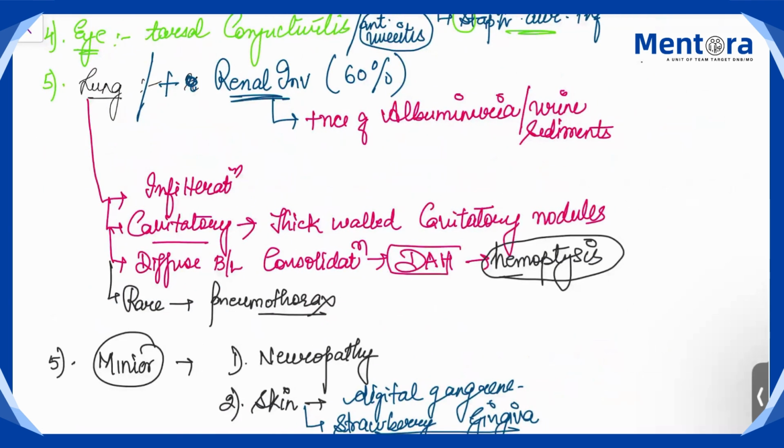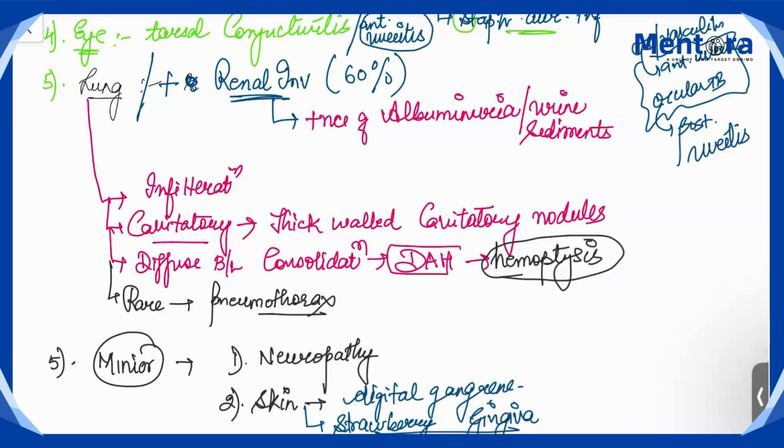Remember this thing just for your practice, that all the connective tissue disease and all the vasculitis, they will present with anterior uveitis. And one of the confusing things is ocular tuberculosis, it will present with posterior uveitis. For your practice.